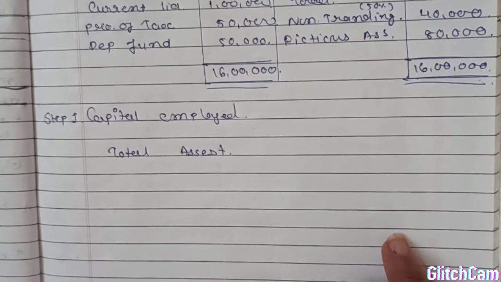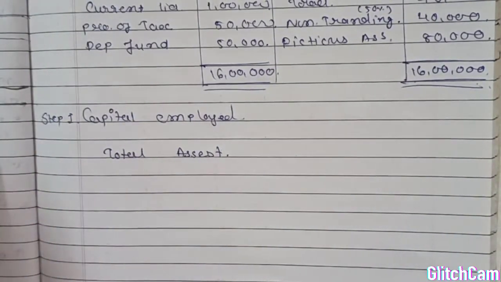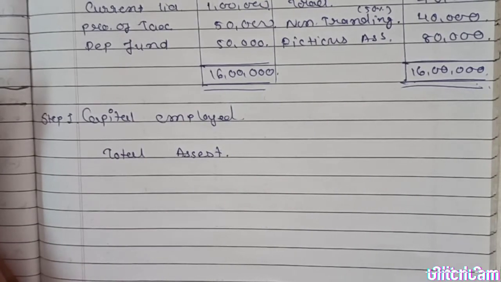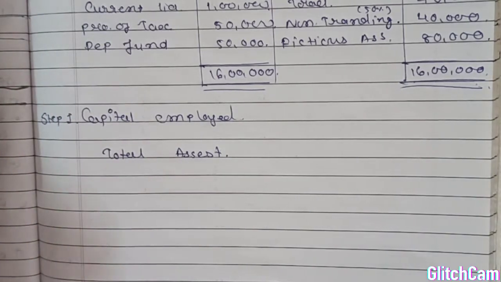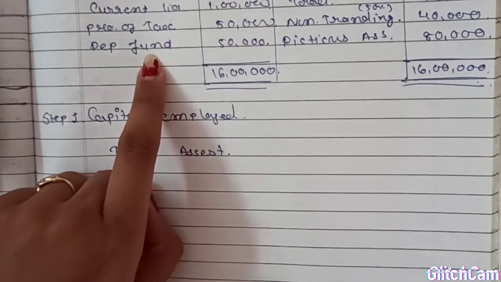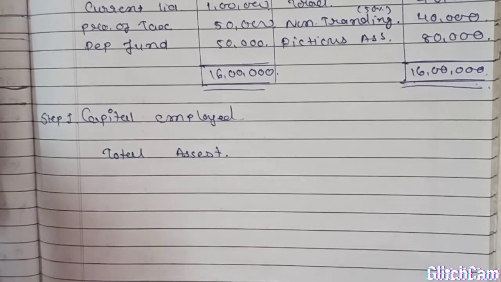Fixed asset: the market value of the fixed asset was 10% more than its book value. So book value is 11,20,000 minus depreciation fund 50,000, so it's 10,70,000, and then we have to add 10%.